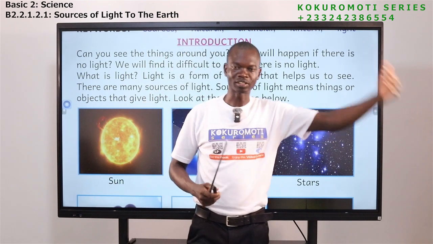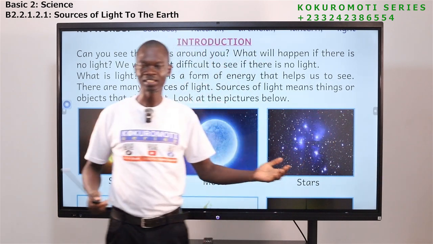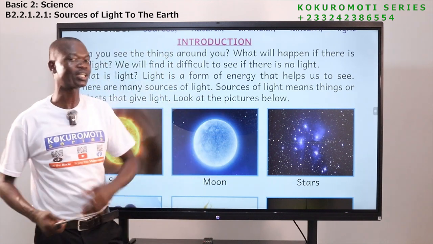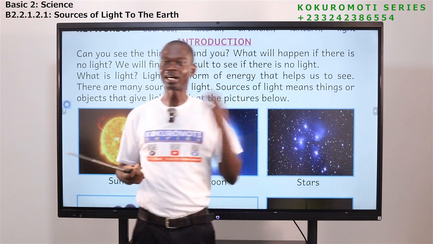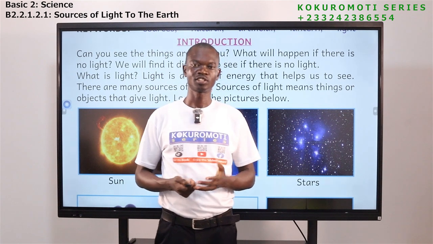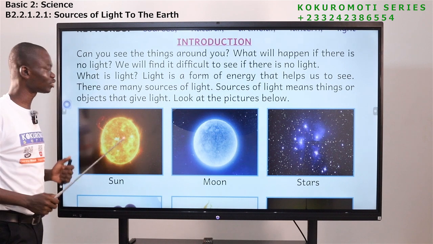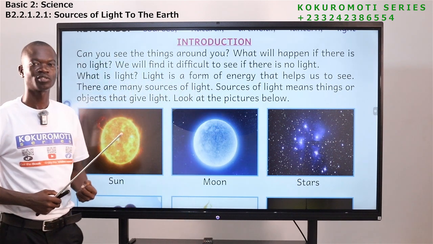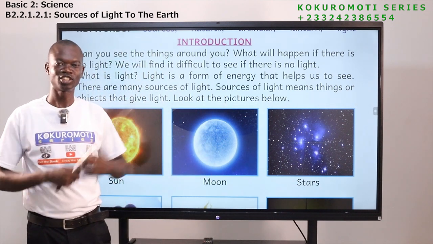What enables us to see is what we call light. It's a form of energy that helps us to see. So without light, you can't see. Fine, your eyes will be big like mine, but if there is no light, you cannot see. So light helps us to see things around us. And we are saying light too is a form of energy. And where we get light from are what we call sources of light.